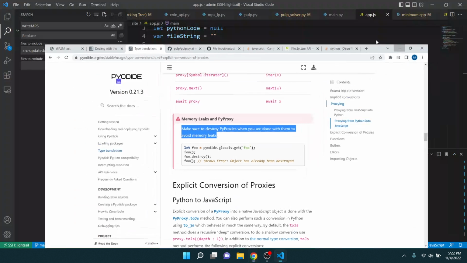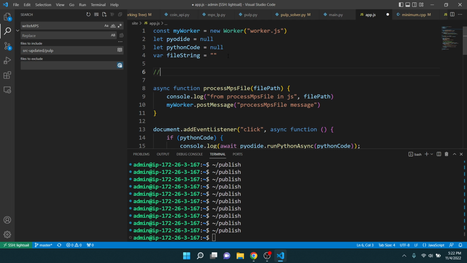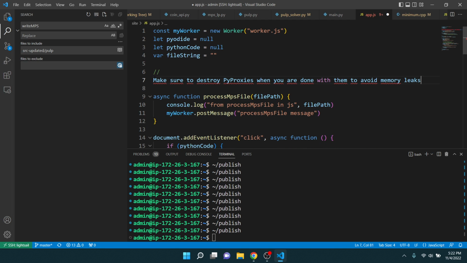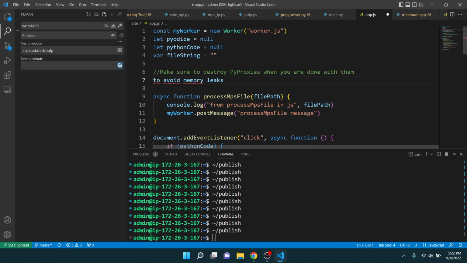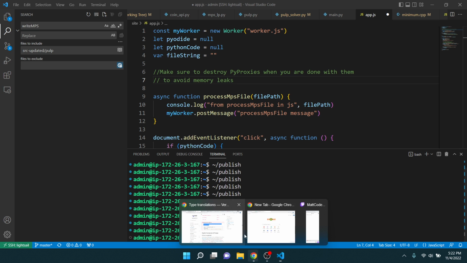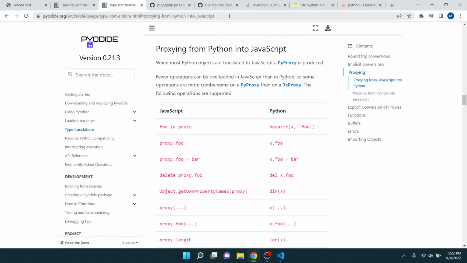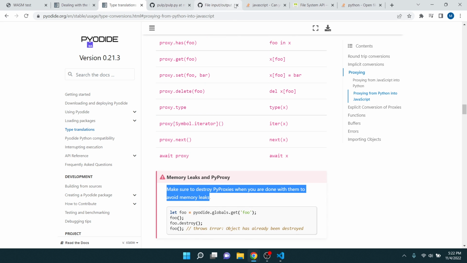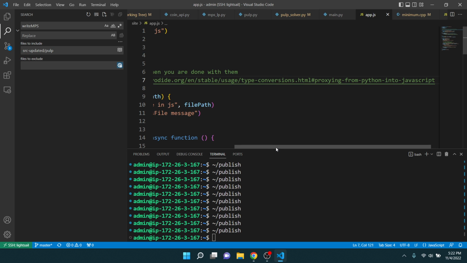I'm actually gonna leave a note to myself to do this. I could see myself forgetting this, so I'll put a link to the page. Can I link to this section? Yeah, just below that. Okay.